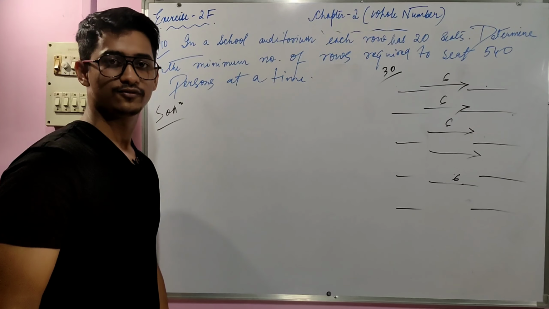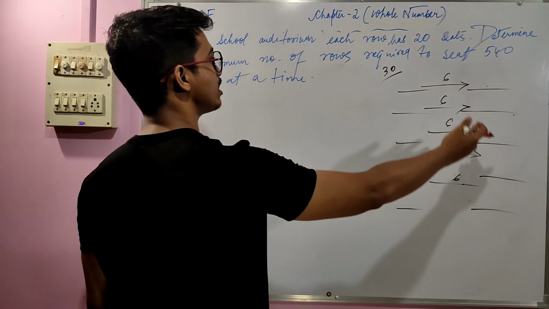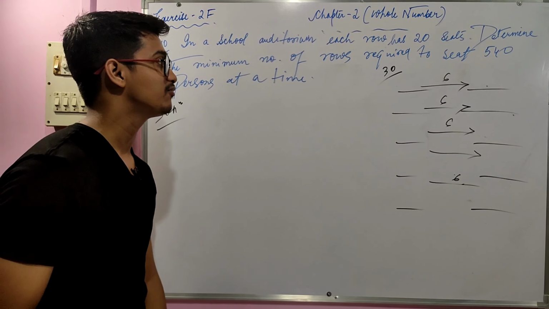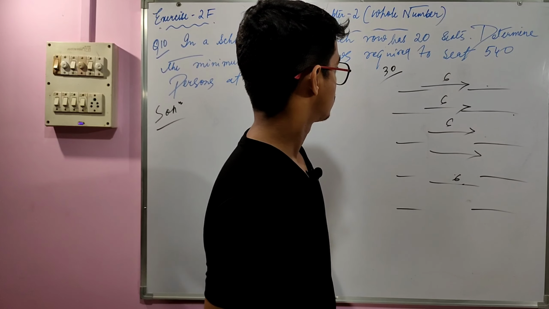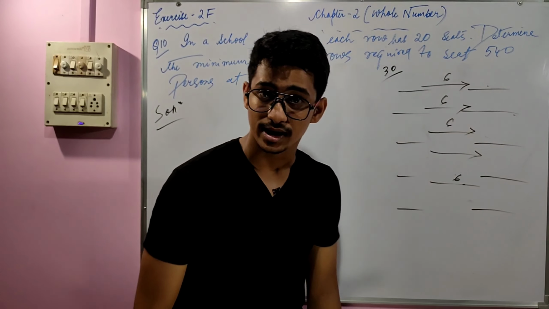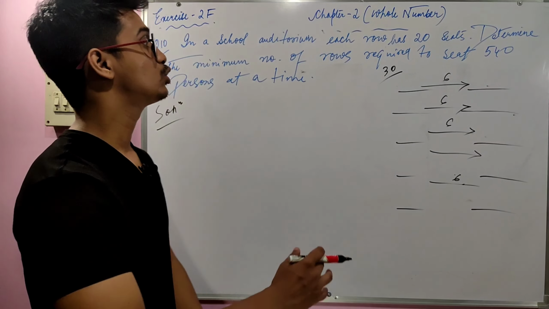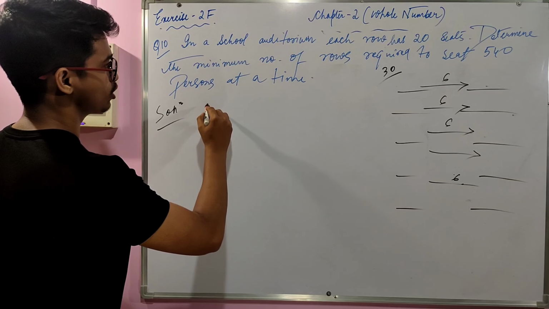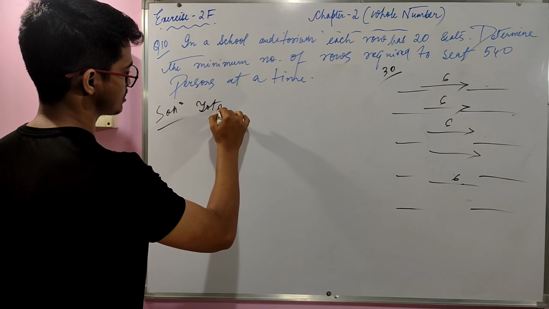So what we have to do? We cannot find it this way if the students are huge. Let's say if we want to calculate for 300 students, we do not do it manually. No. What we have to do is the division process.